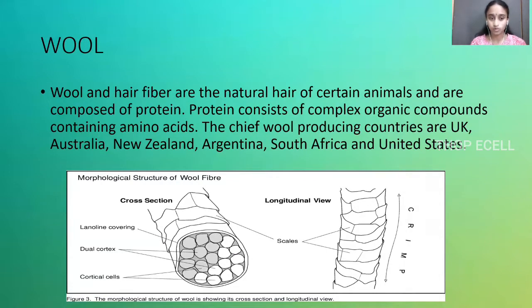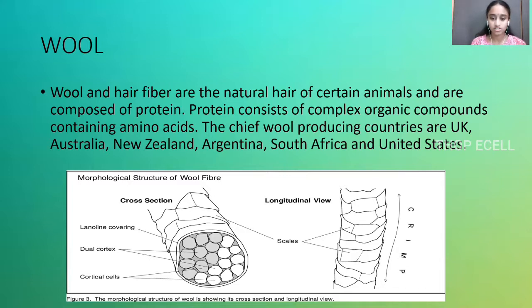Next is wool. What is actually wool? As we know, wool is from sheep. Wool and hair fiber are the natural hair of certain animals and are composed of protein. What does protein consist of? Protein consists of complex organic compounds containing amino acids. Most of the wool producing countries are the UK, Australia, New Zealand, South Africa, and the United States.